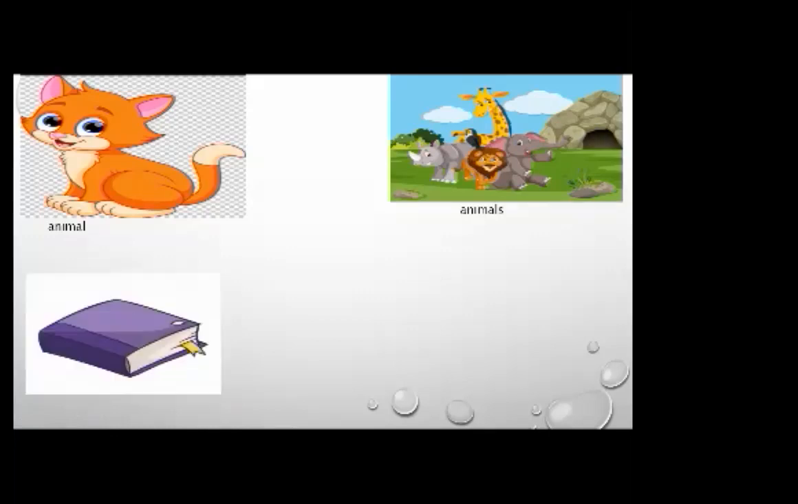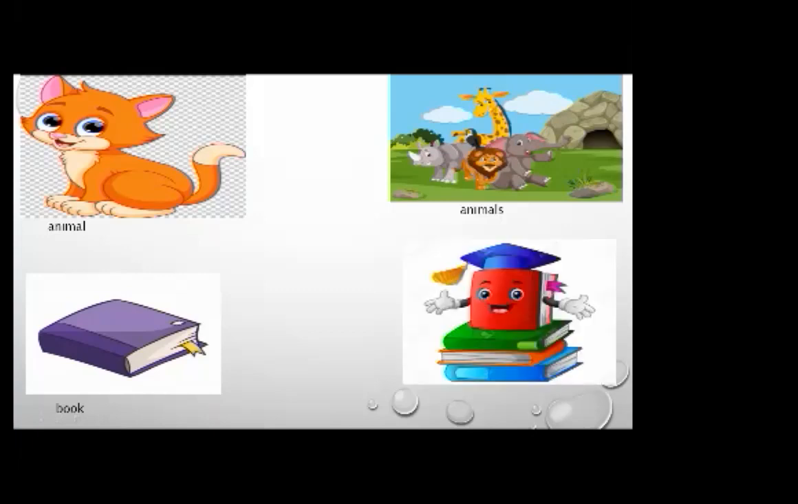Now this is the second picture you can see on your screen. This picture is of a book. How many books are there? There is only one book. It means that it's singular. It's not plural. But as you can see here, blue, orange, green, and red, there are 4 books. It means there are more than one.